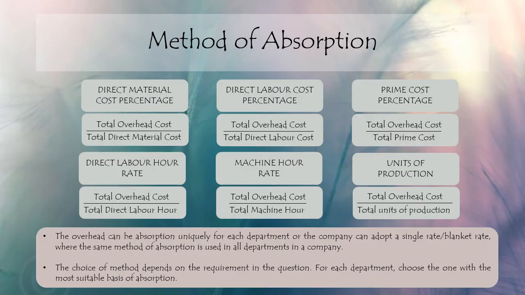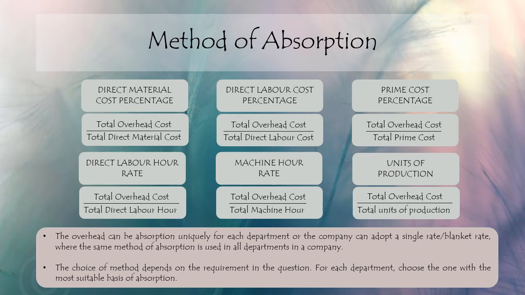Okay, so the last step in overhead calculation is absorbing the overhead to the final product. So how do we absorb the overhead into the final product? There are many methods that we can use to absorb the overhead. We can use direct material cost percentage, direct labor cost percentage, prime cost percentage. We can even use the labor hour or the machine hour or the unit of productions. It means that we have the overhead in the lump sum figure. So how do we allocate what is the cost of overhead for each unit that we produce?